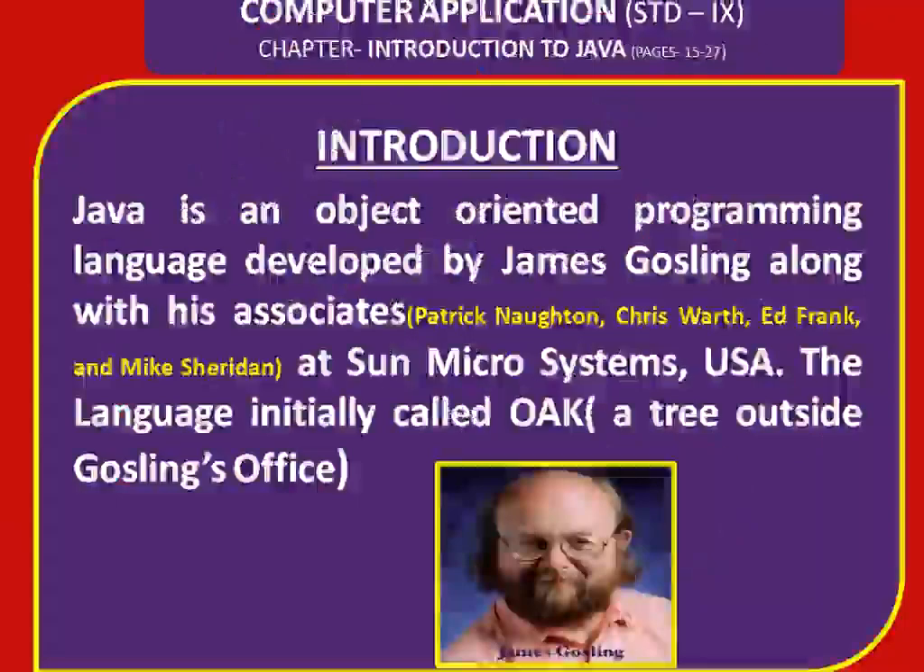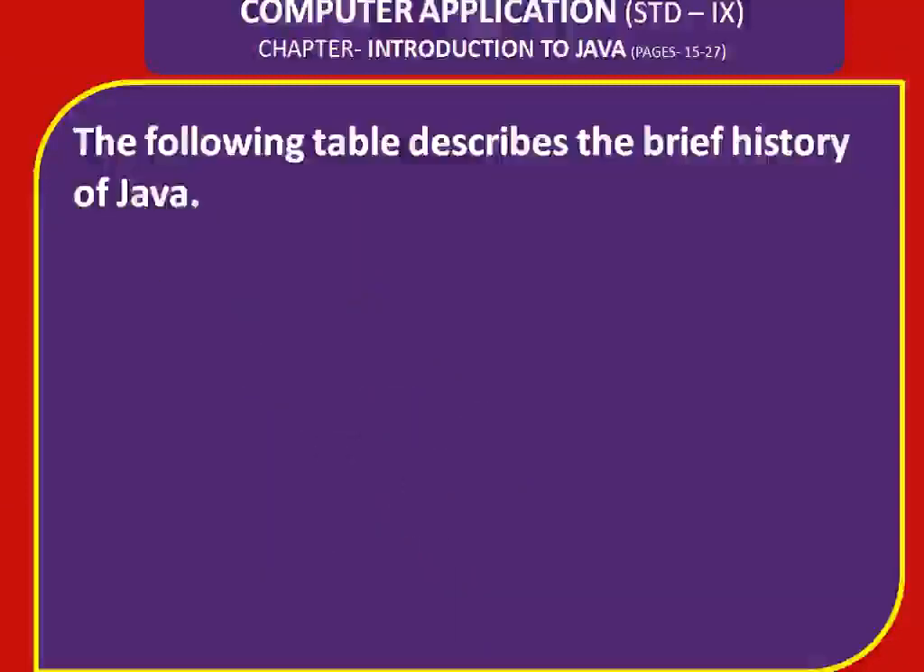Now children, come to our topic, the introduction of Java, that means history of Java. Java is an object-oriented programming language which was developed by James Gosling along with his associates at Sun Microsystem USA. The language was initially called Oak, the name of a tree which was outside of Gosling's office. Now we are going to learn the following table which describes the brief history of Java.